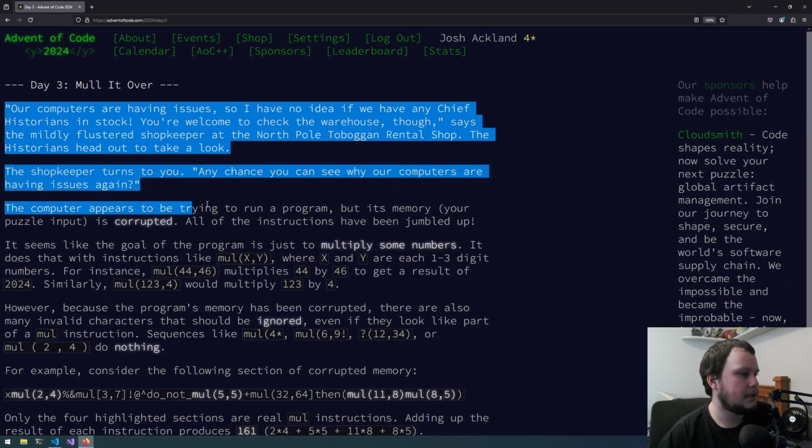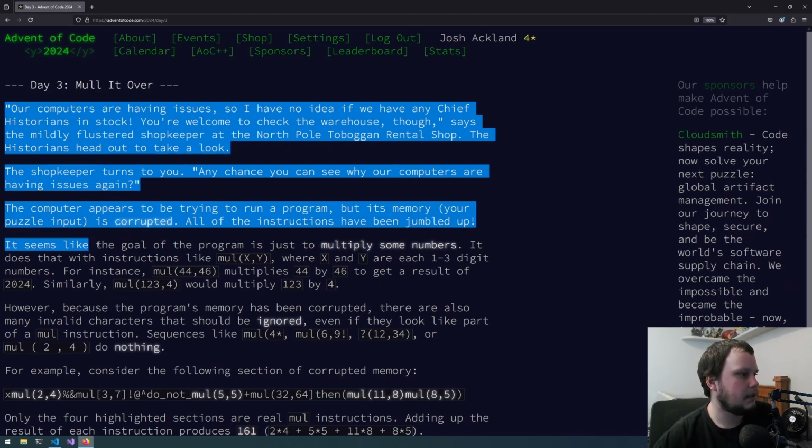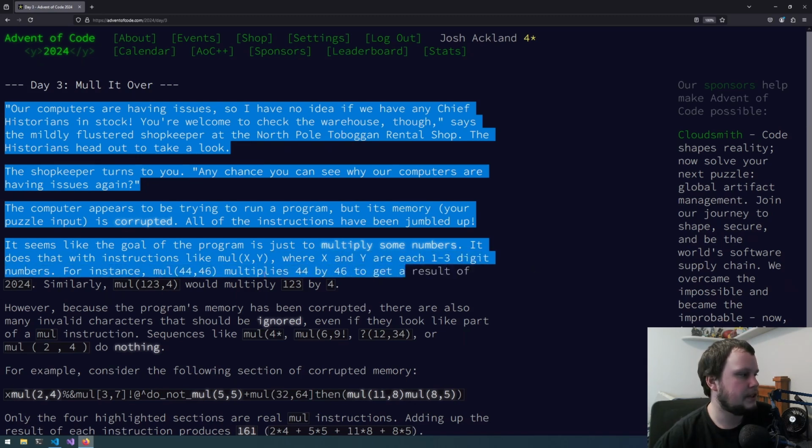The computers appear to be trying to run a program, but its memory, your puzzle input, is corrupted. All of the instructions have been jumbled up. It does seem like the goal of the program is to just multiply some numbers. It does that with instructions like mul(X,Y), where X and Y are each 1 to 3 digit numbers. So for instance, mul(44,46) multiplies 44 by 46 to get 2024, and mul(123,4) would multiply 123 by 4.